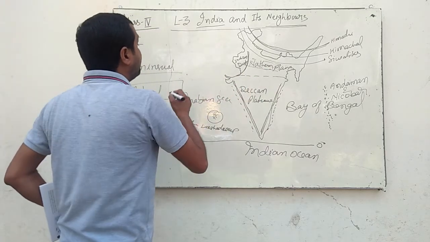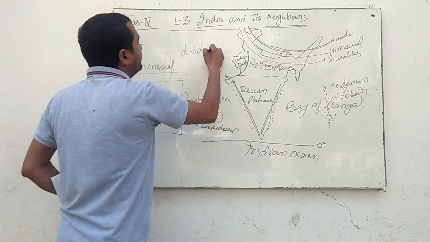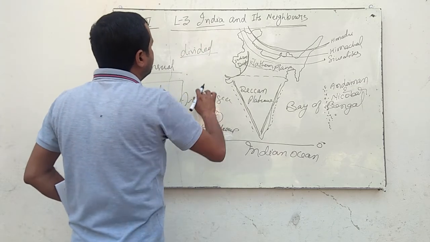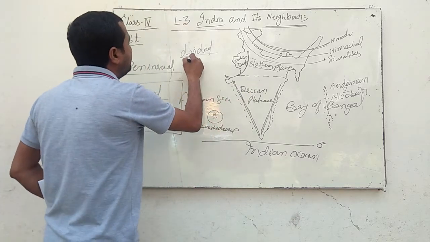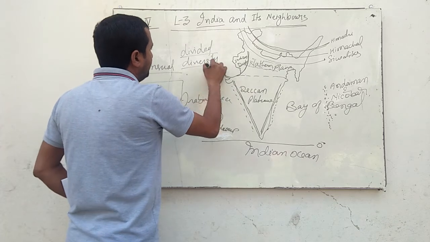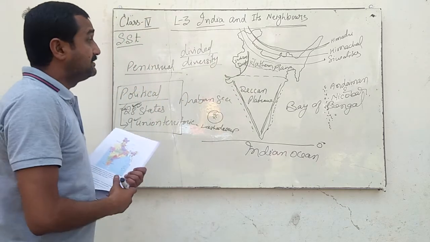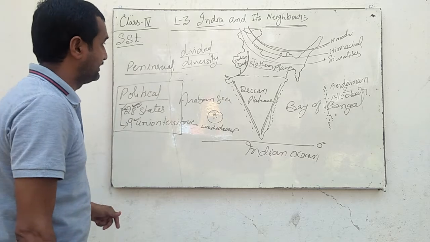Now, India is divided. I have taught about divisions. So divided, that is a diversity. This is called diversity. Then how is it that we are united?